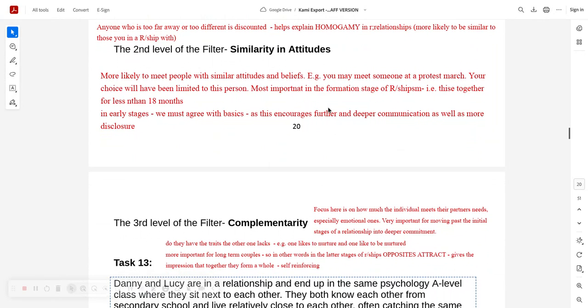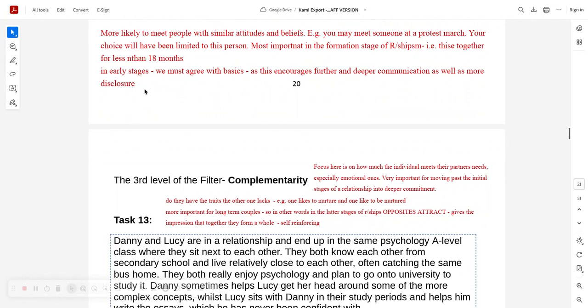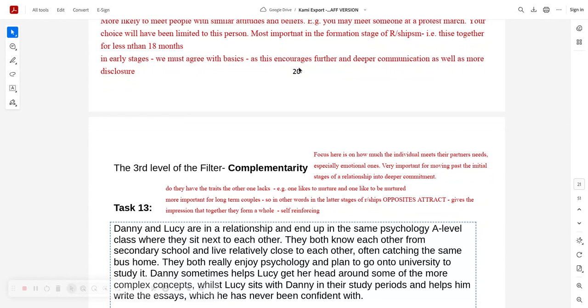And then you've got the second level, similarity in attitudes. Can you do this for 4 marks? More likely to meet people with similar attitudes in the belief, e.g. you meet someone at a protest march or you meet someone at university. Your choice will be limited to these sort of people. Really important in the first stage of relationship formation, those that last less than 18 months. But in early stages, they must agree on the basics. It'd be really difficult to have massive political differences or massive social differences. It encourages further and deeper communication and therefore more disclosure.